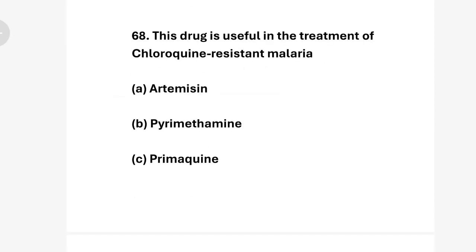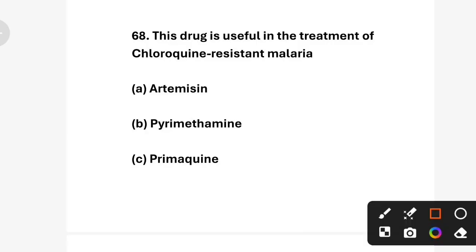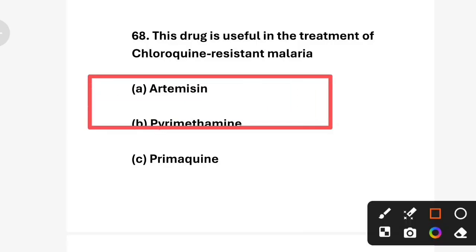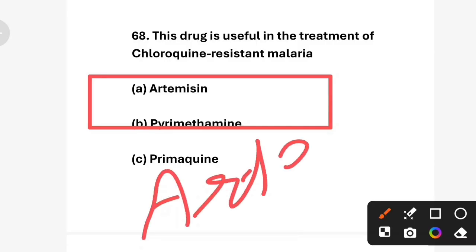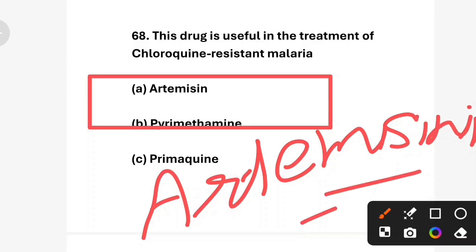This drug is useful in the treatment of chloroquine resistant malaria. Option A artemisinin, option B pyrimethamine. Correct answer is option A, artemisinin. Next question.